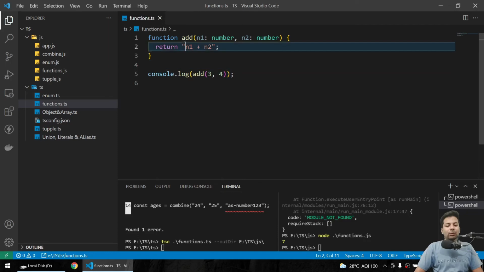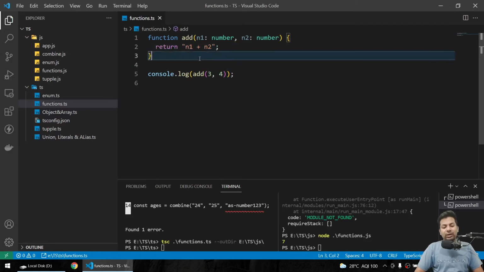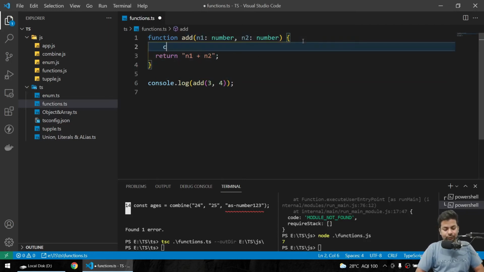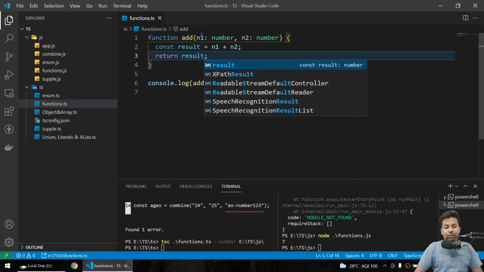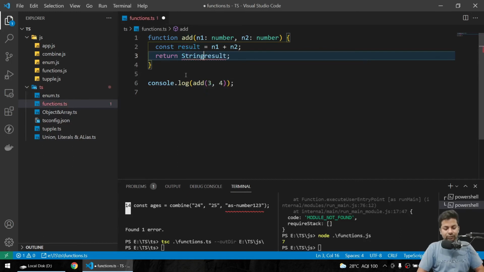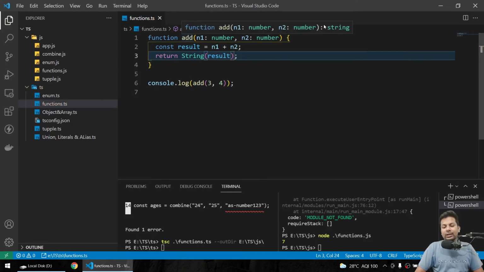But suppose somehow we are sending a string, or we can say const result equals n1 plus n2, return result. If I go here, see, you are returning a number. If I just change it to string, now you are returning a string.